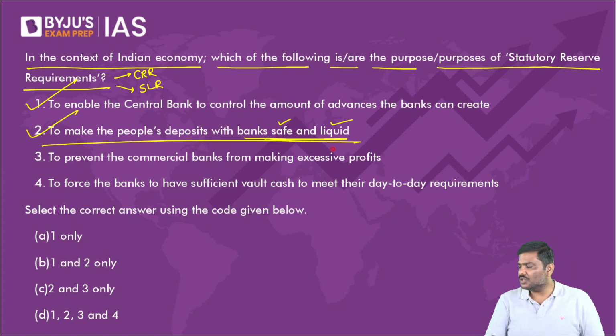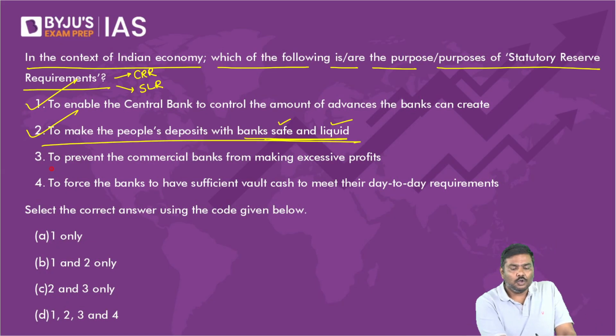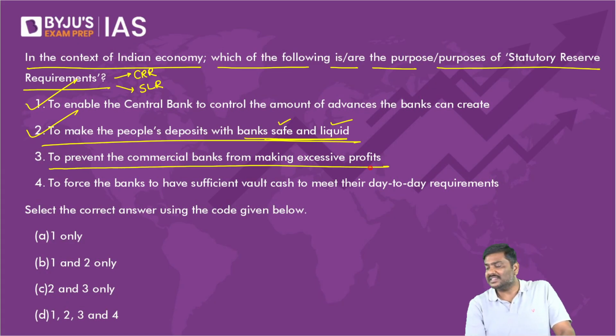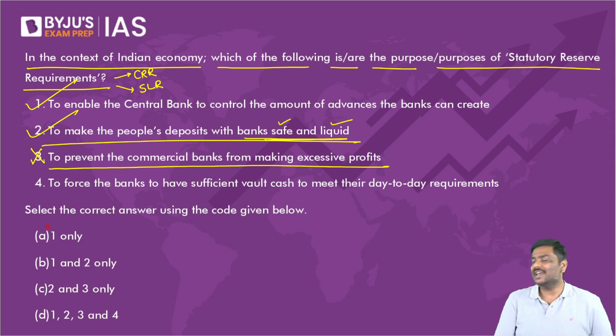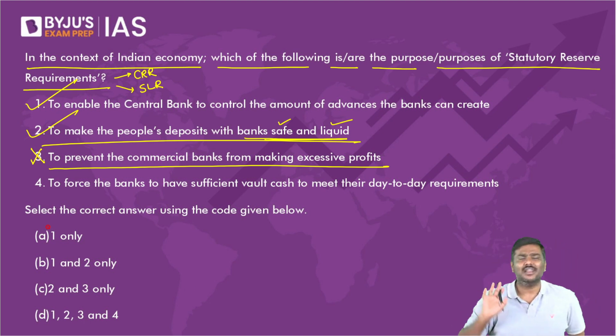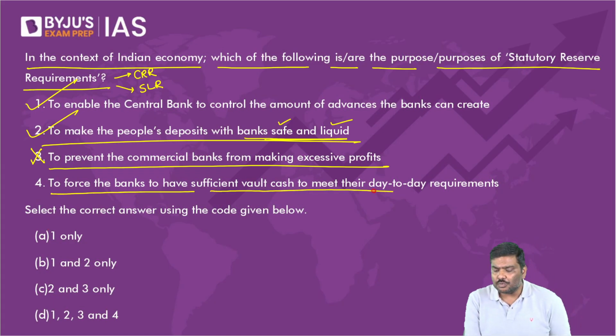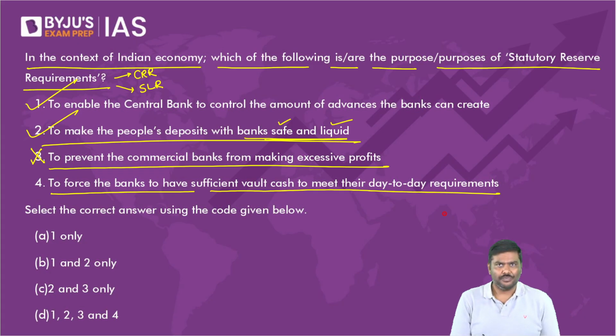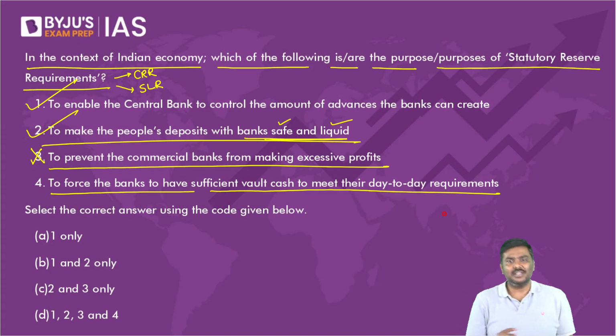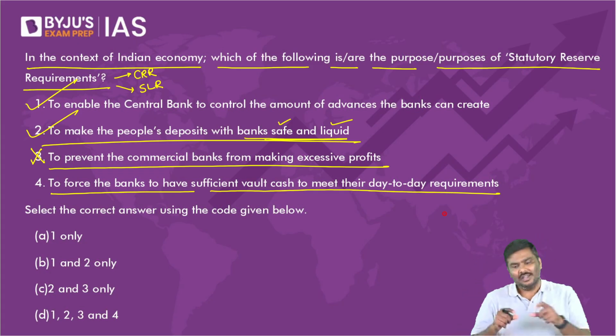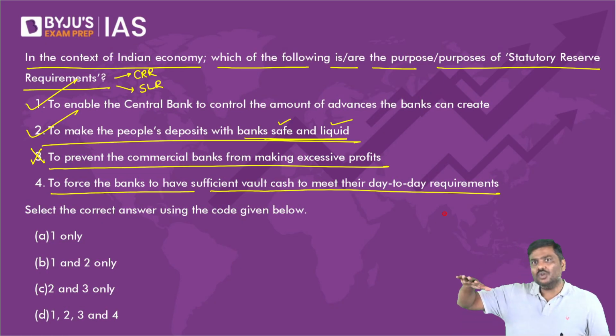Second statement is also correct. Third, to prevent commercial banks from making excessive profits. That is not how RBI uses CRR and SLR. That is not the objective of CRR and SLR. To force the banks to have sufficient vault cash to meet day-to-day requirements, no. This is not the reason. Vault cash requirement is to ensure that.